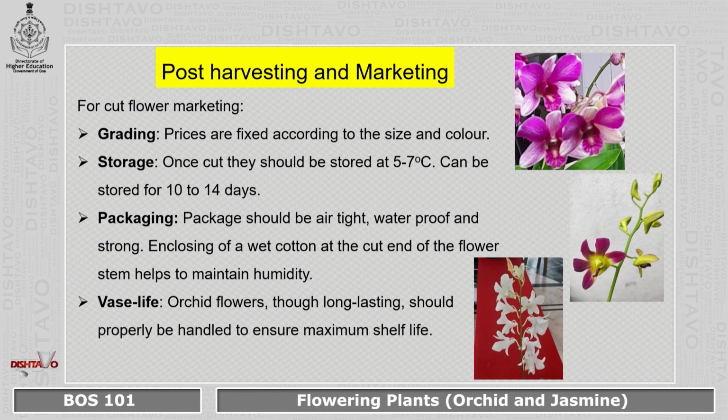This is the vase life, or the shelf life, that we call. Orchid flowers by themselves are long lasting, but if they are mishandled, the shelf life can decrease, and that is why we need good handling of orchids.